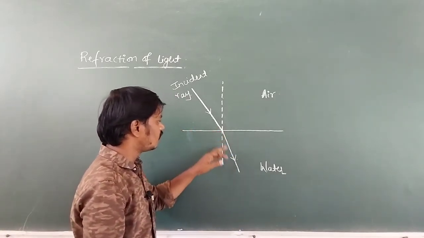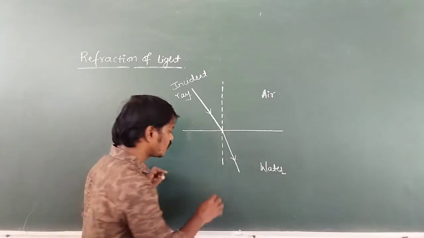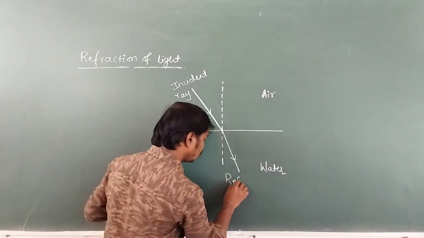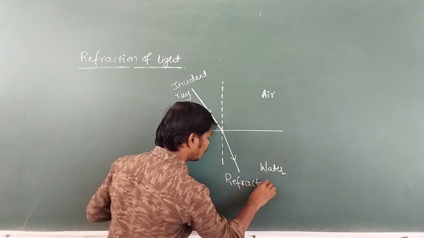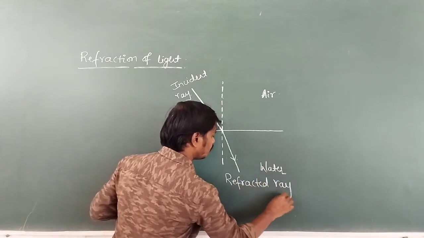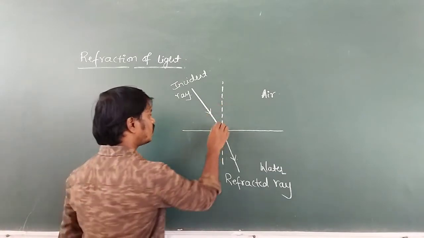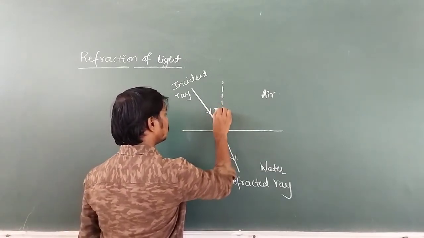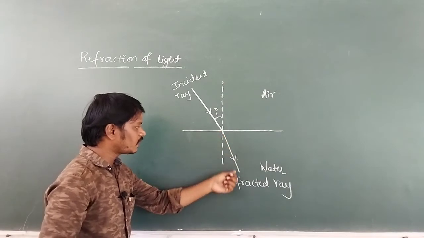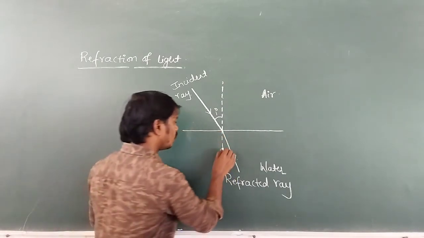This bent ray is called the refracted ray. The angle between the incident ray and the normal is called the angle of incidence, and the angle between the refracted ray and the normal is called the angle of refraction.